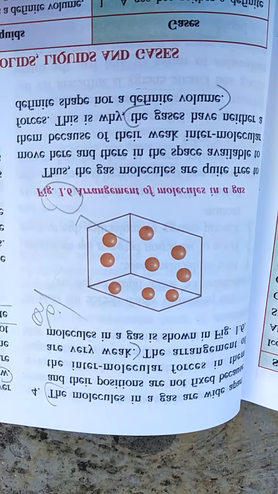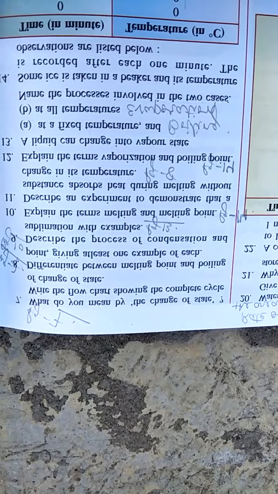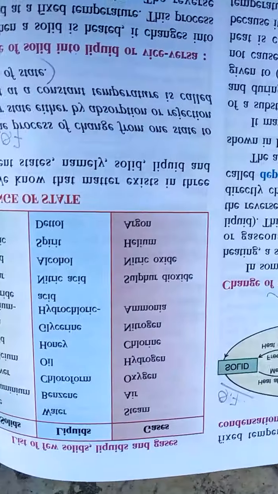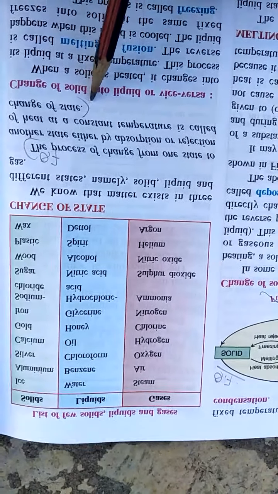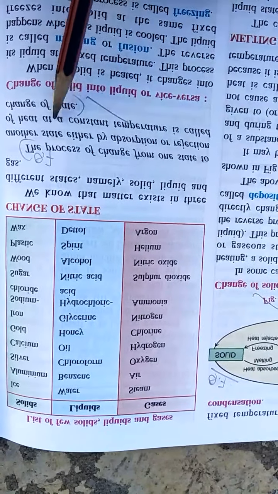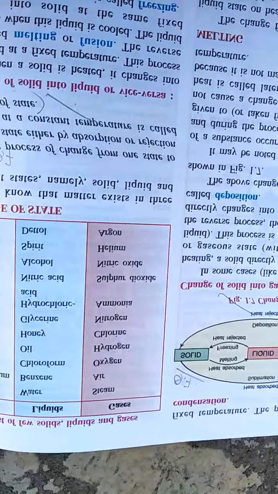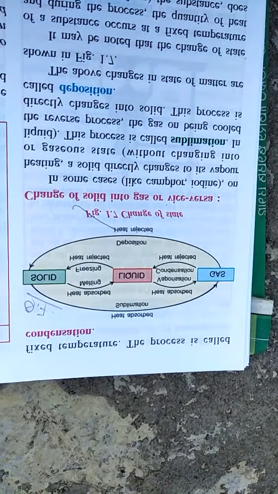Let's move on to question number 7. What do you mean by the change of state and write the flow chart showing the complete cycle of the change of state? So the answer is this given on page number 7 of your book. This is the definition, what you have to write about the change of state, and this flow chart you have to make in question number 7.